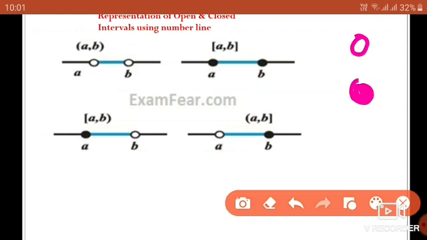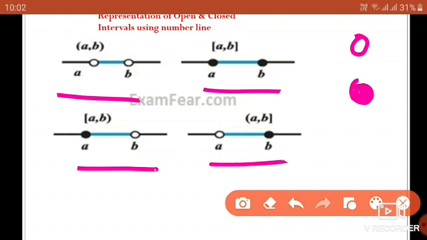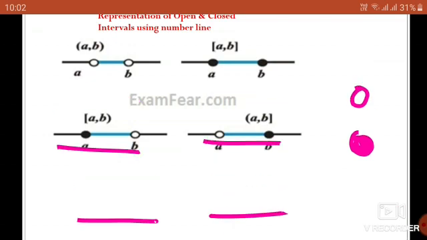Here it is the open interval (A, B), so A and B are not included, and it is represented by holes. Here A and B will be included, so it will be shaded. Here A is closed, B is open, so open means it will be a hole. Here A is open, B is closed. Like this we will represent the closed and open intervals on the number line.